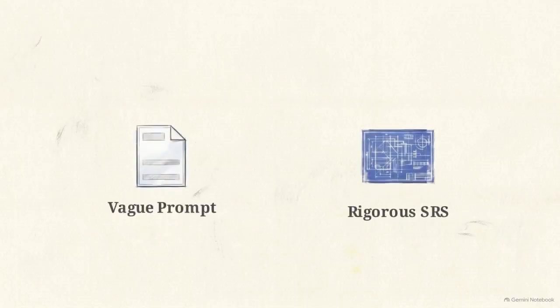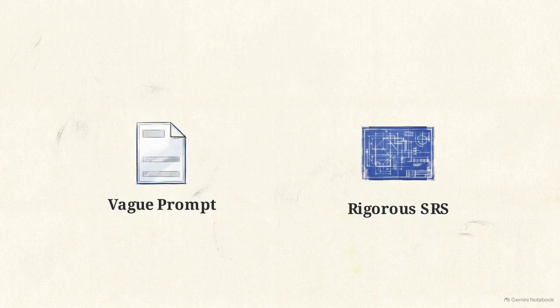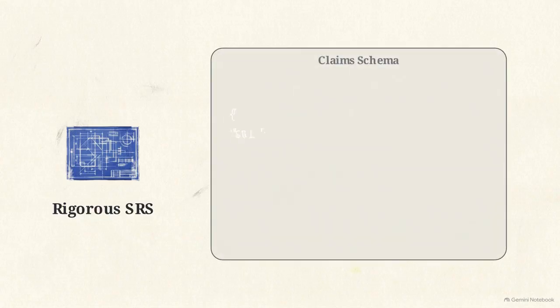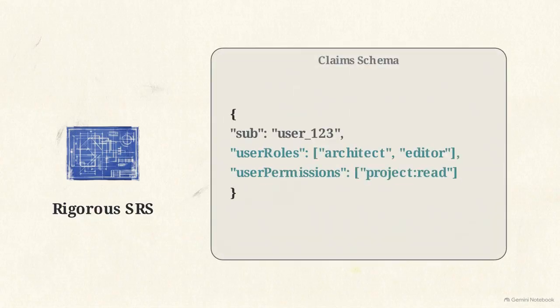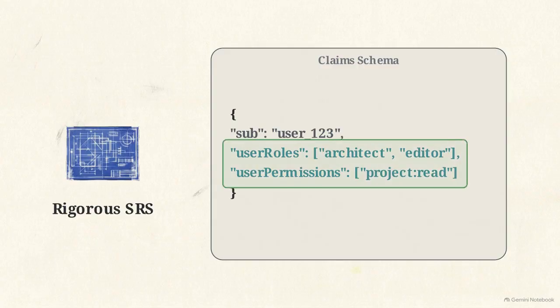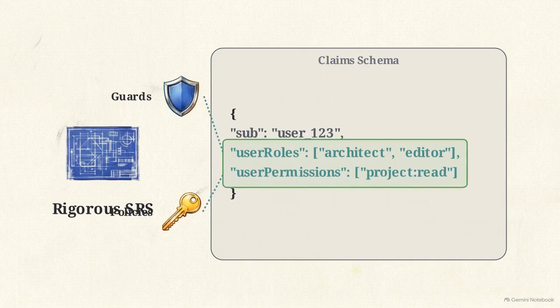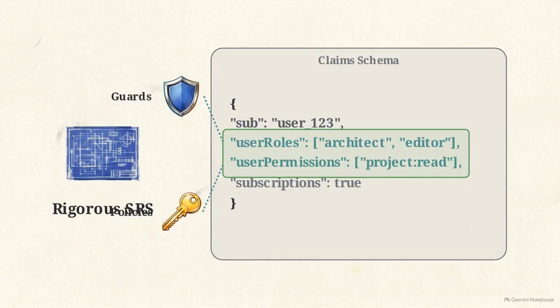This visual compares a standard text prompt against a rigorous SRS. The right side explicitly defines the JSON claim schema, isolating exact user permissions and roles. The SRS must dictate this required JSON block, forcing a single canonical representation of roles so that guards and authorization policies never disagree. It must also dictate strict scope exclusions.